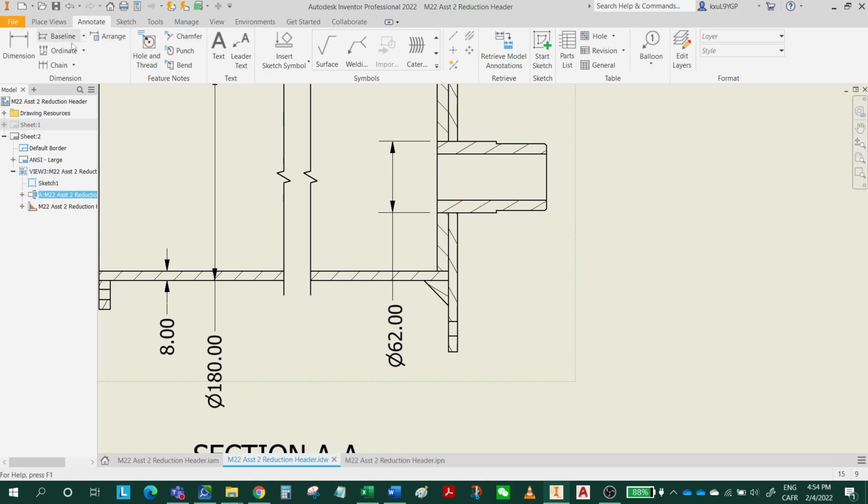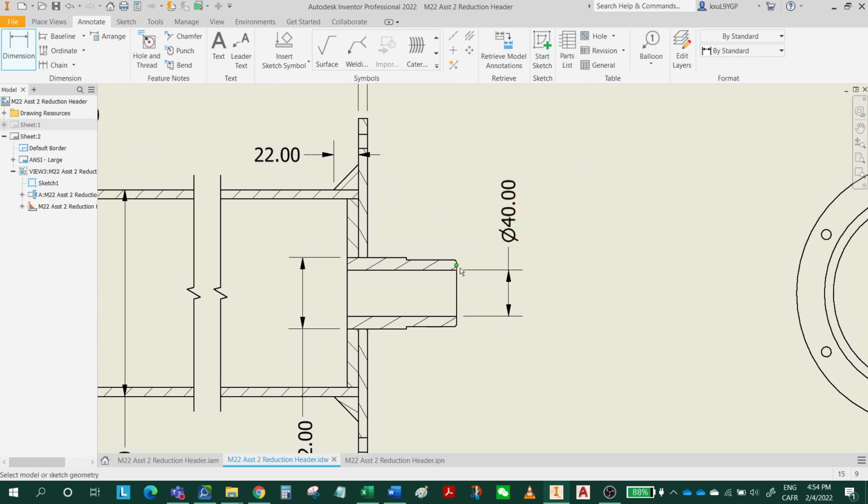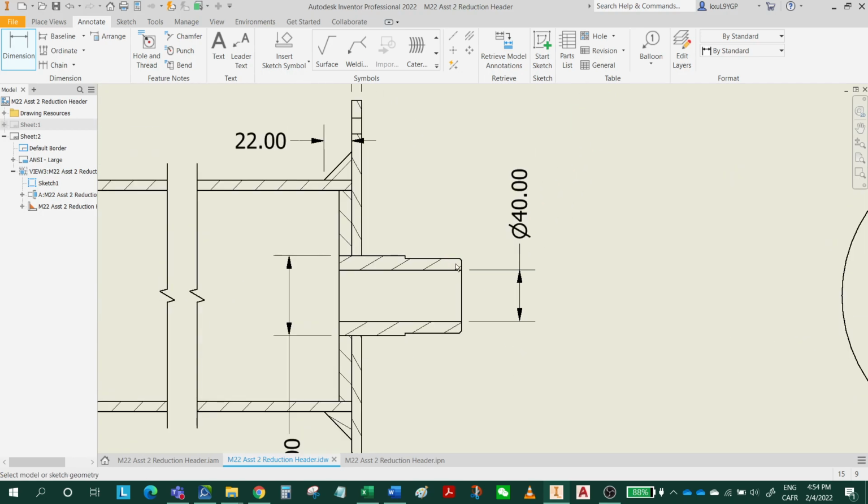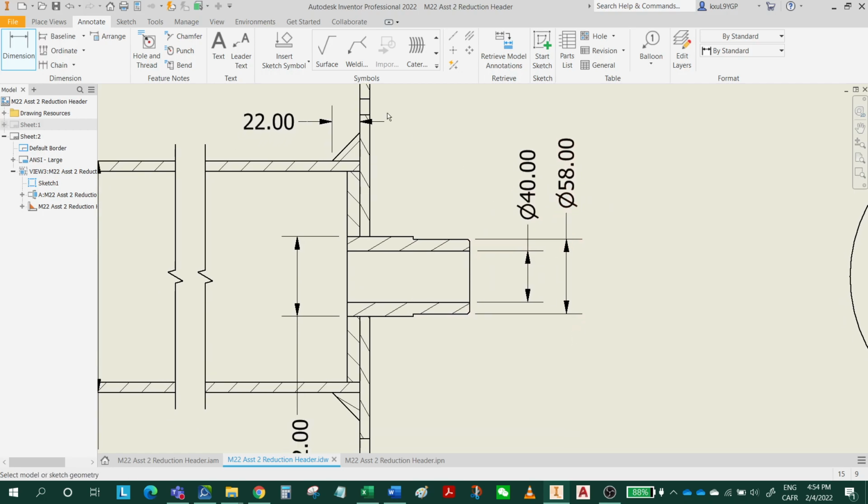And another hole is 40. So this is 40. And this is 58. From here to here is 58. And I have a chamfer here.